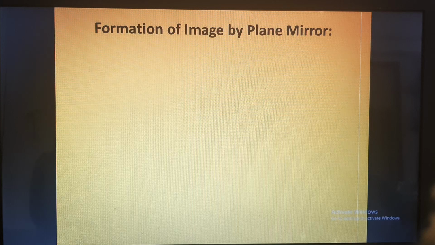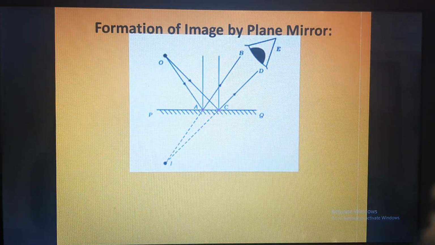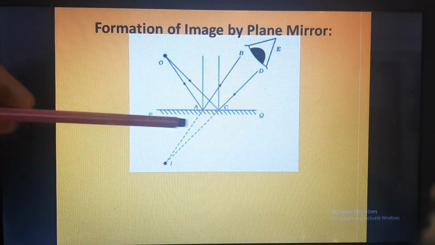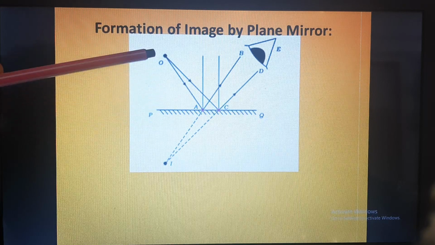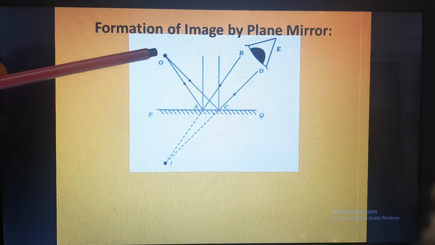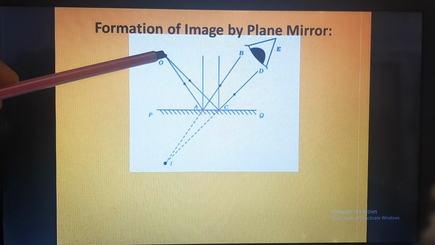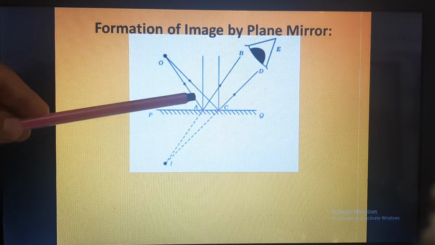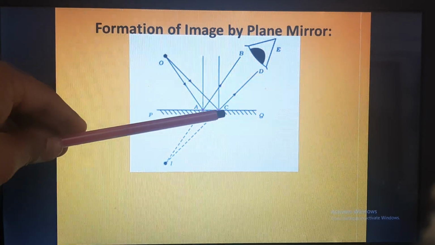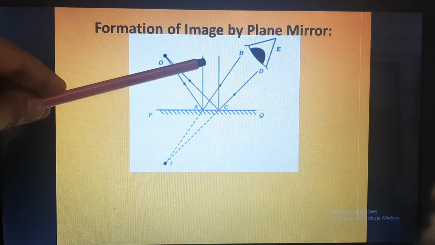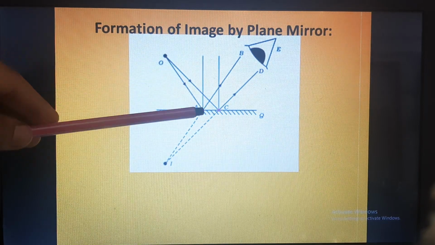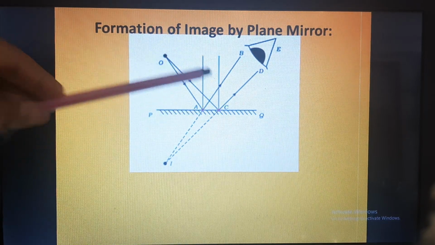Now we'll see formation of image by a plane mirror. Here you can see PQ is a mirror. O is the object. This object is reflecting some light which is falling at point A and point C. This is the normal for OA and this is the normal for OC.